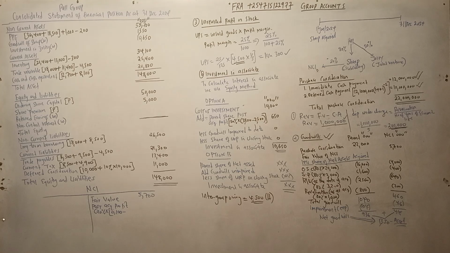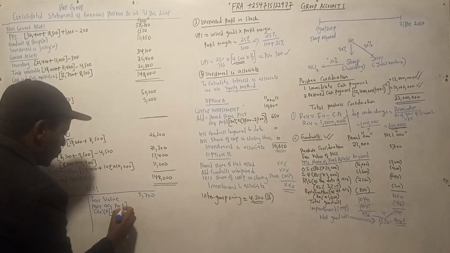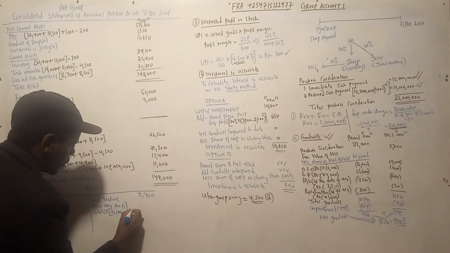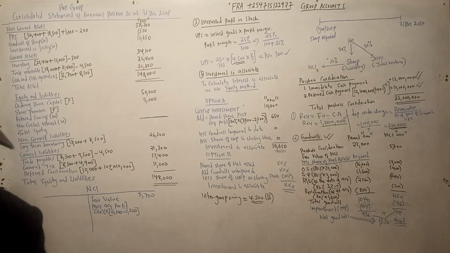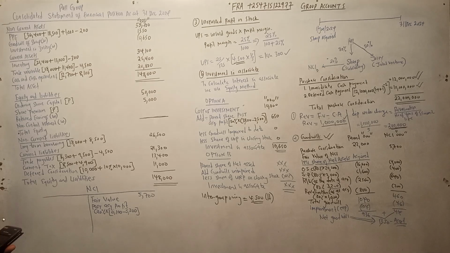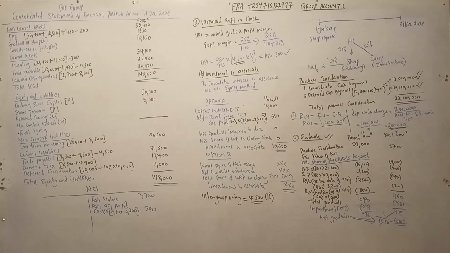So let us go to the upper part. Now the retained earnings was 3,200. Here it is, 3,200. So it will be 6,100 minus 3,200, then times 20%, that is around 580. That is the post acquisition profit.